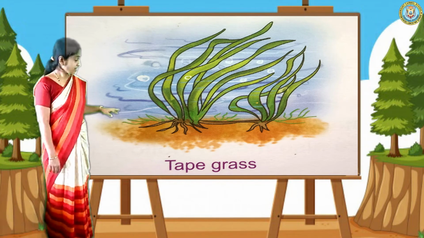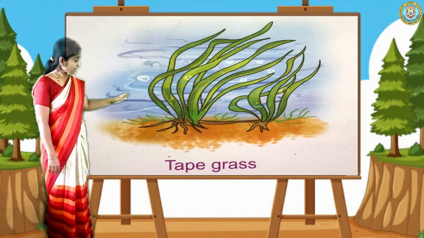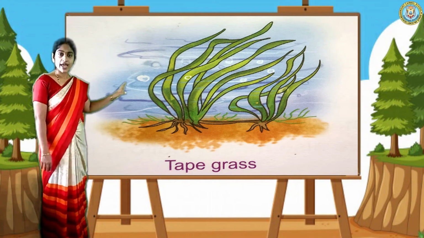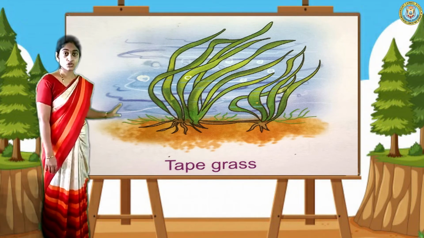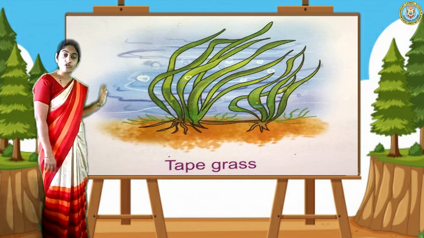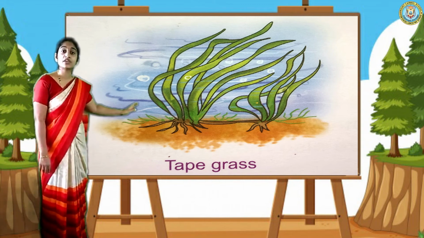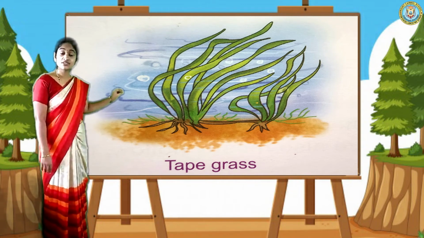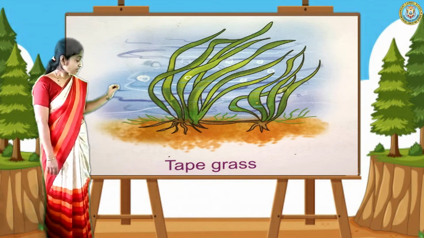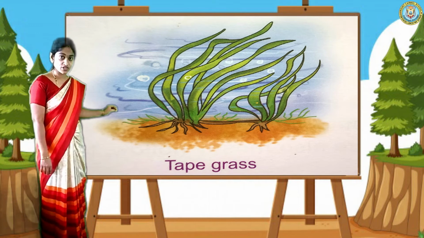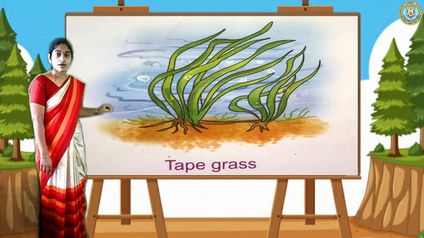Take grass, it is like grass, but it doesn't have the actual plant shape. So it cannot be fixed. So it is movable. It can move from here and there. The leaves can move from here and there. And leaves don't have so much stomata. They cannot breathe with leaves. But they can grow with the special features which are in them.